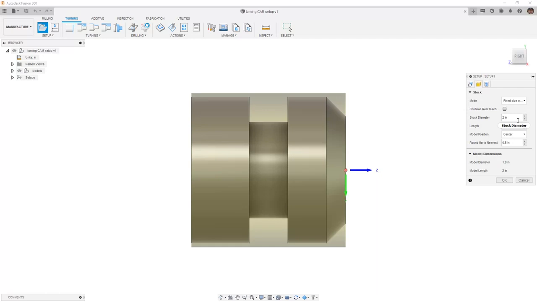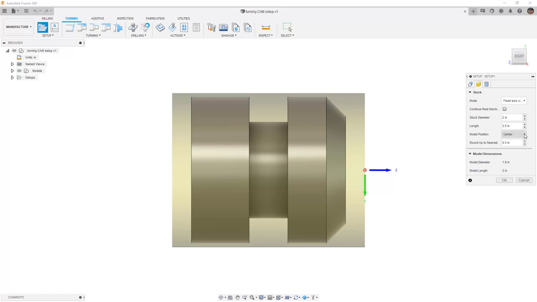So right now it's using a fixed size cylinder at 2 inches and it shows us that the model diameter is 1.9. So that's going to be fine for us. However, we need to increase the length. And I'm going to make the length of this 2.5 inches. Notice that automatically pushes a quarter inch on the front and the back.